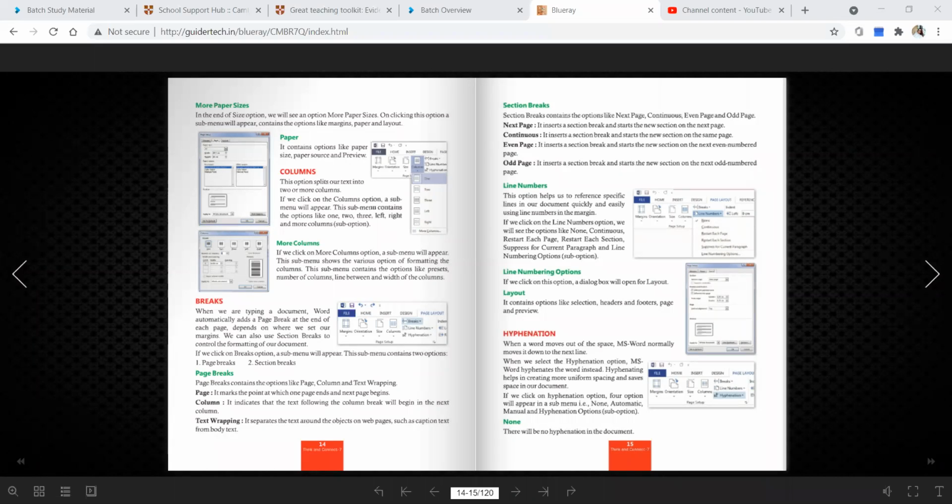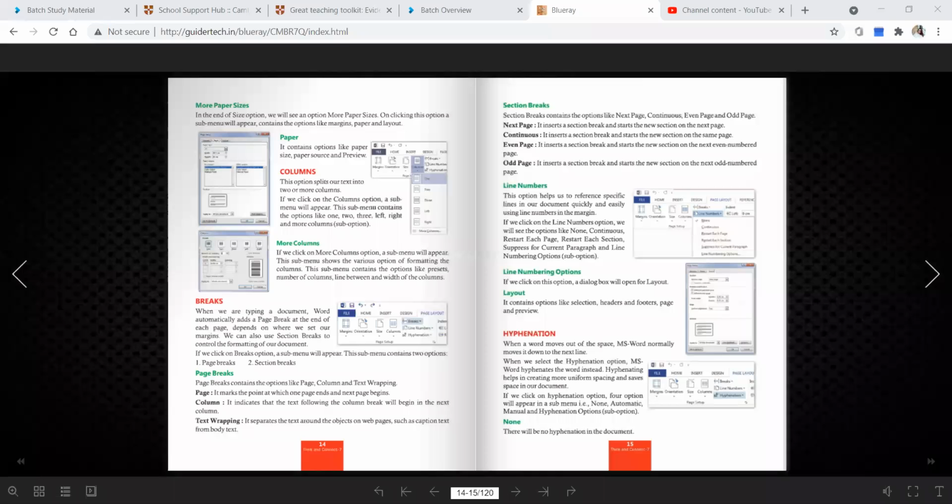That means here you can see, continuous means the new section will start from the red mark, the other part. In next page, a separate page will be created, but in continuous, no new page will be created.